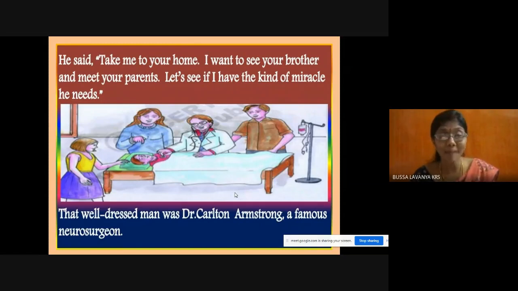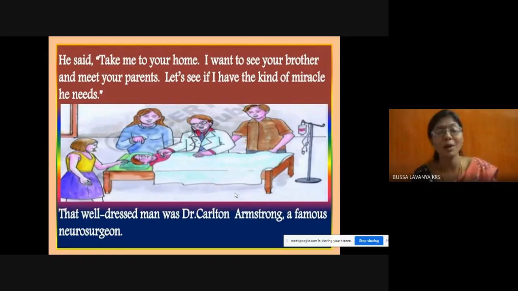Why was that man asking all these things? Because that well dressed man was Dr. Carlton Armstrong, a famous neurosurgeon. He was a doctor, and he got impressed with the words of Tess and wanted to help her. That is why he asked Tess to take him to her home. What does it mean? If I have the kind of miracle he needs, it shows that as he is a neurosurgeon, if he could do anything for Andrew, he will do it. For that reason, he said these things. Dr. Carlton Armstrong was a famous neurosurgeon.